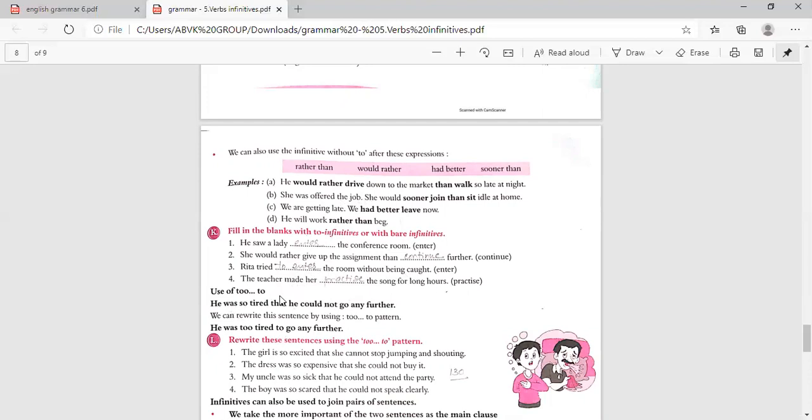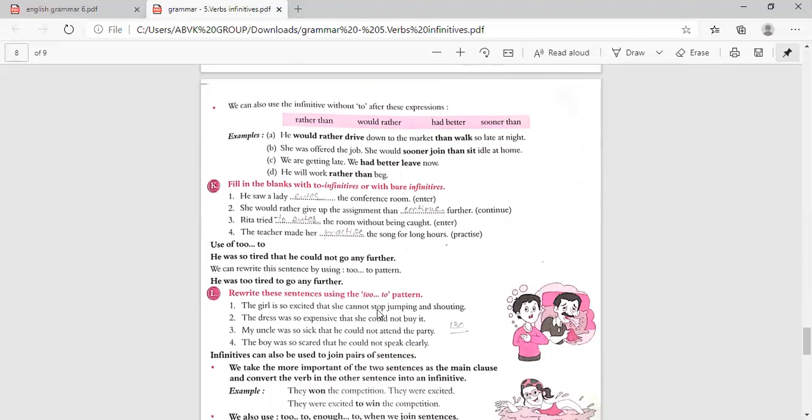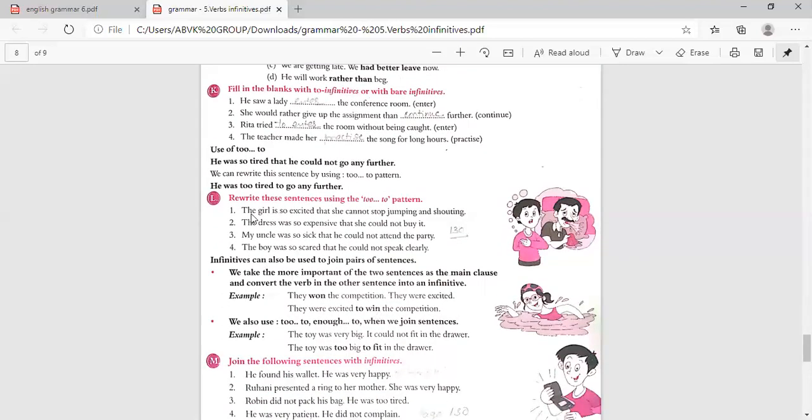Now use of to. He was so tired that he could not go any further. So how will you write using to? We can rewrite this sentence by using the to pattern. That is, he was too tired to go any further. He was so tired that he could not go any further. How does it change using to? He was too tired to go any further.